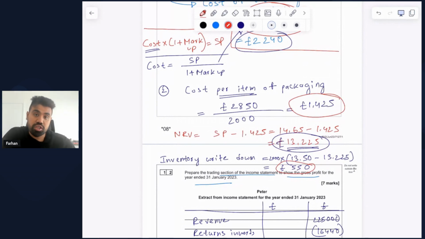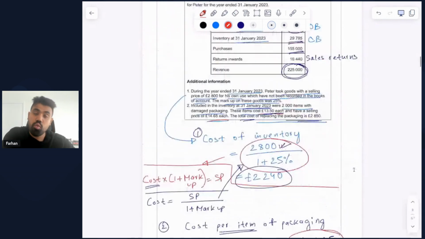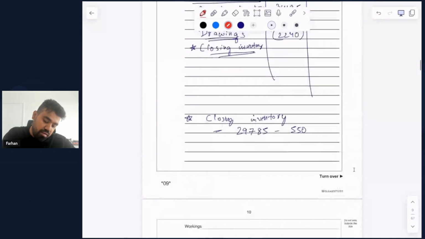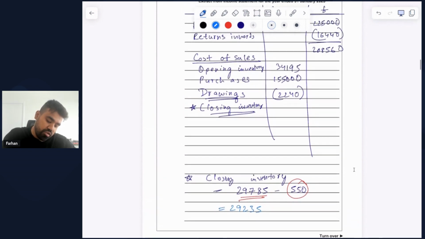Again, you might have a question why we are doing this. Why are we taking it from the closing inventory? Because the question clearly specifies that included in the inventory at 31 January 2023, which is obviously the closing inventory. So we subtract this £550 from the initial value for closing inventory that we were given, and we get 29,235. That is the value that needs to be going here.